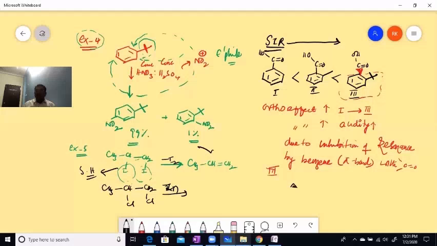Whenever it goes to the other plane on the benzene ring, due to these bulkier groups, this carboxylic acid undergoes resonance independently, and it's going to give us two resonating structures.